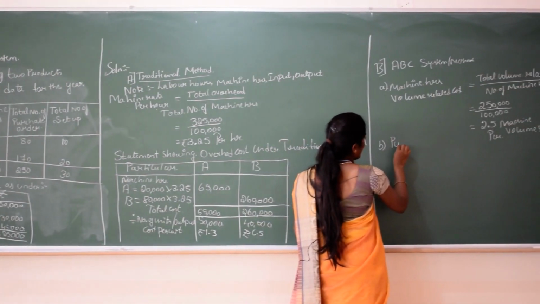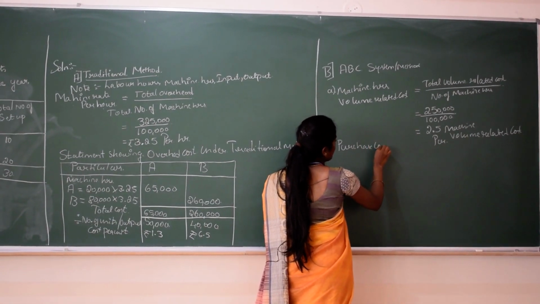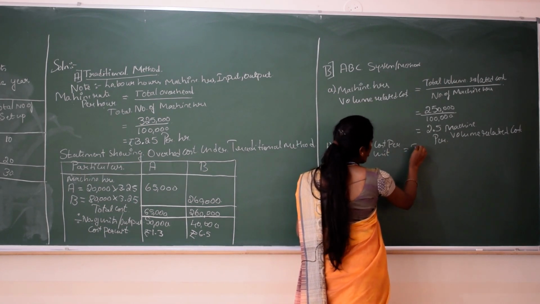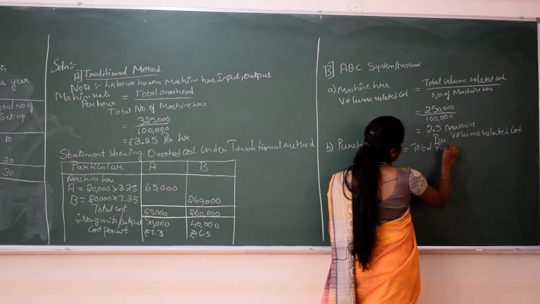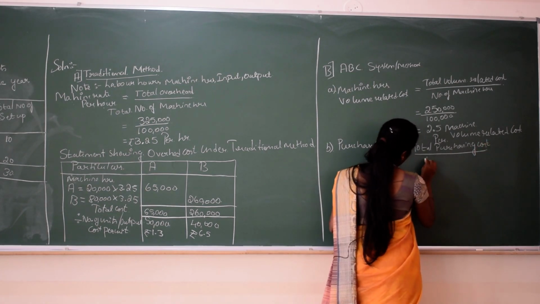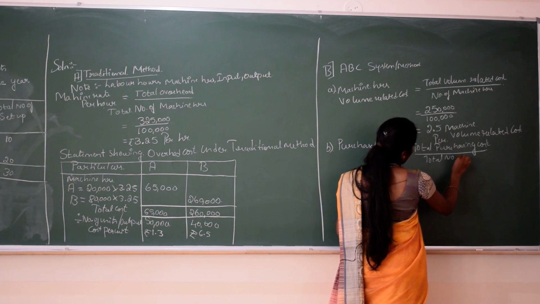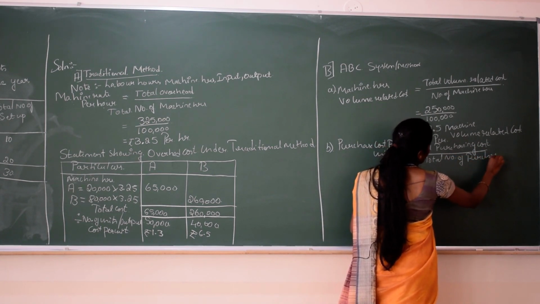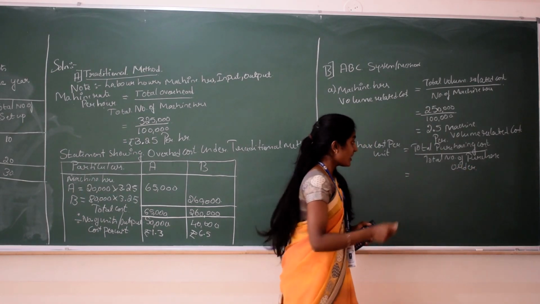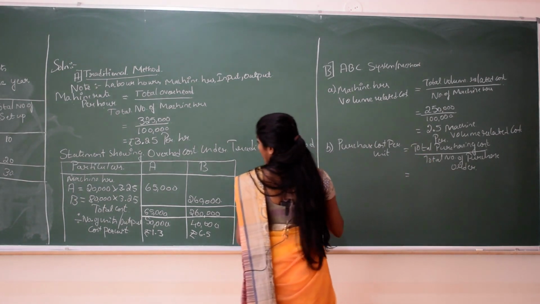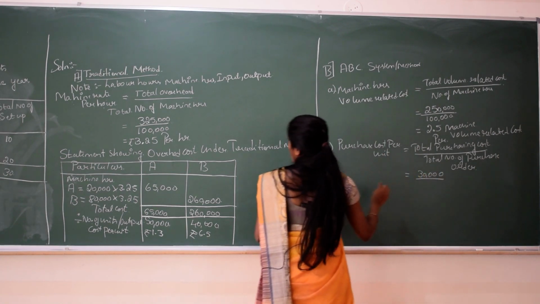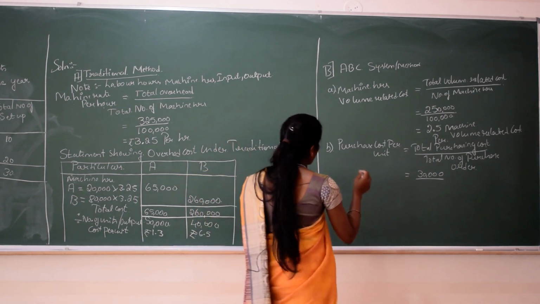So the purchase cost per order is the total purchasing cost divided by the total number of purchase orders.